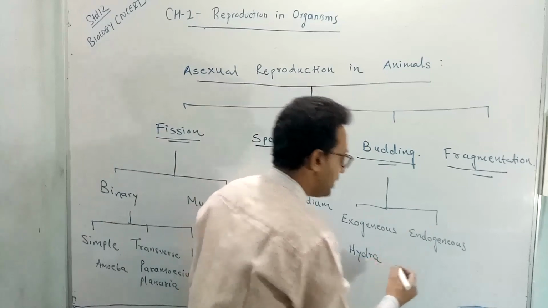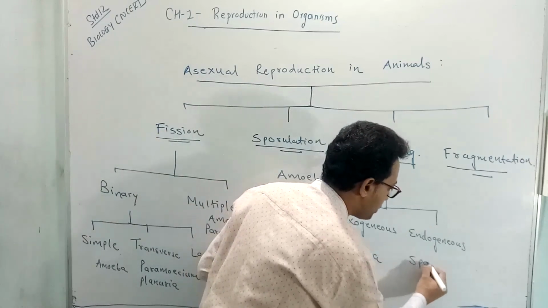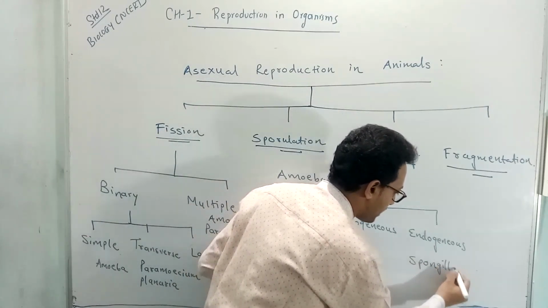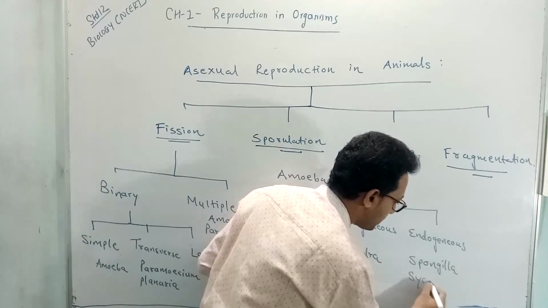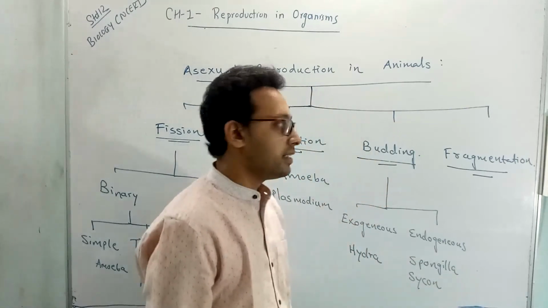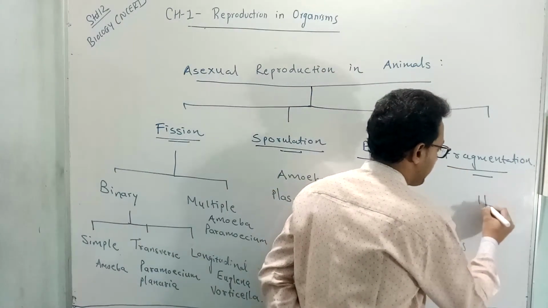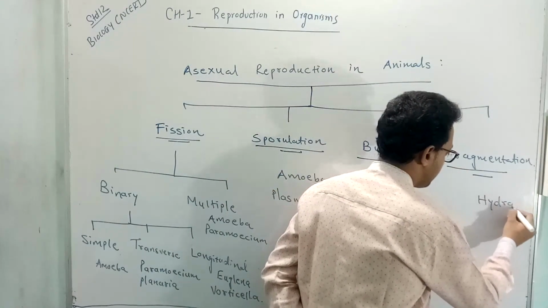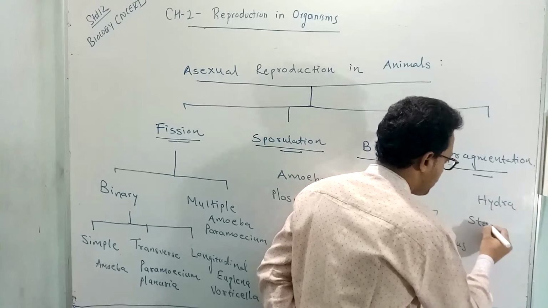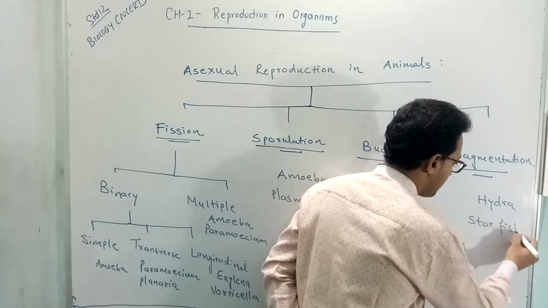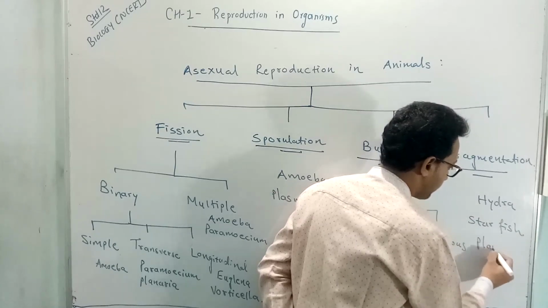In endogenous budding, the example is Spongilla, which is a freshwater sponge. Another one is Scypha, which is marine. Whereas in fragmentation, the examples are hydra, starfish, and planarian.